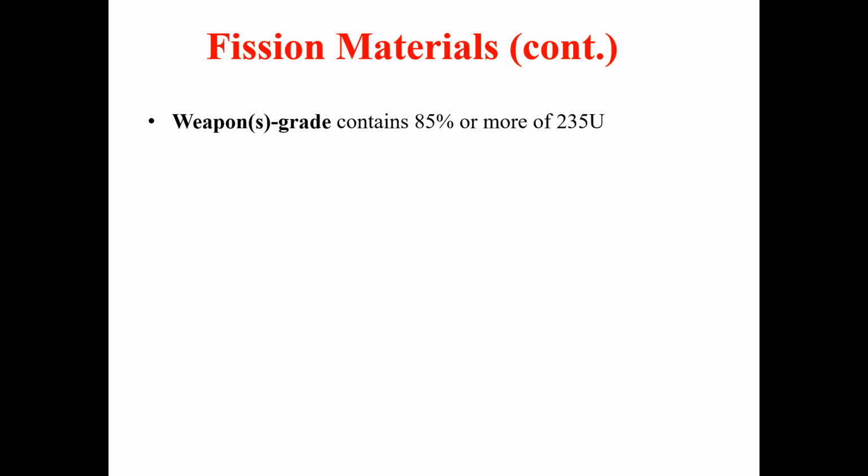Fissile material can be found in different grades. The first grade we call weapon grade. It contains almost 87% or more of uranium-235. Whenever you hear the words weapon-grade uranium, it means that it contains 85% or more of uranium-235.